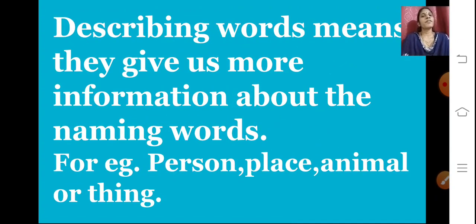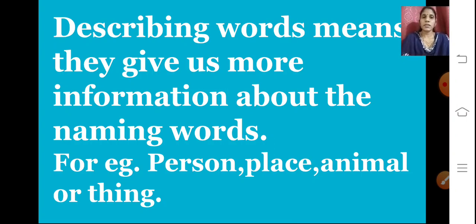Here we will see the definition of describing word. Describing words give us more information about the naming words. For example, person, place, animal and thing.